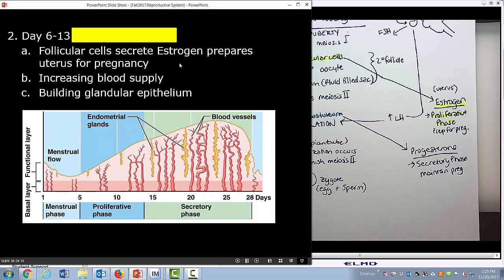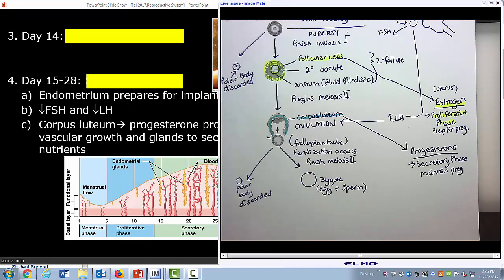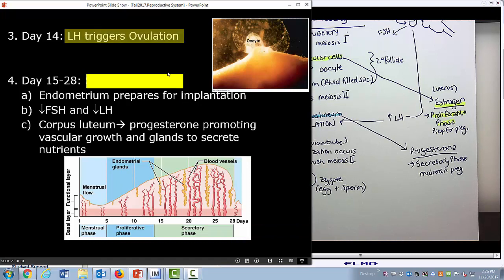Days 6 through 13, that's the proliferative phase. In the proliferative phase, the follicular cells up here are secreting estrogen in order to prepare the uterus for pregnancy. It's causing the increase of blood supply into the uterus and building the glandular epithelium. And then day 14 is a big day, because that's when LH levels peak, and that's going to trigger ovulation.